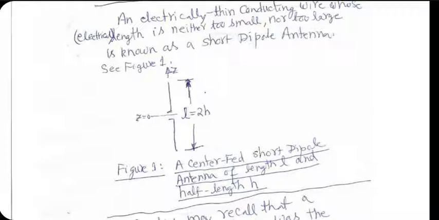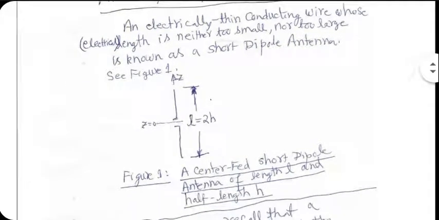As long as L by lambda is above some value and below some value, we'll call it a short dipole. That some value is a number that I've given you in the previous lecture, but different people use different guidelines in terms of how to define a short dipole antenna.